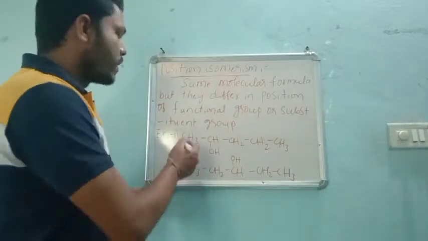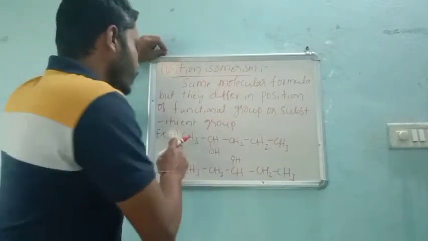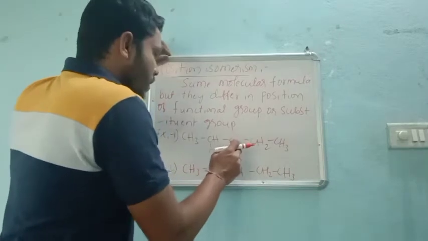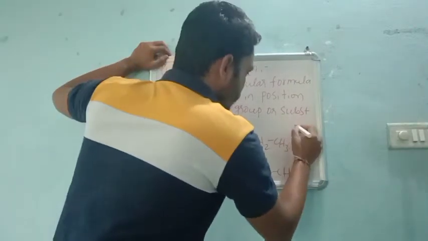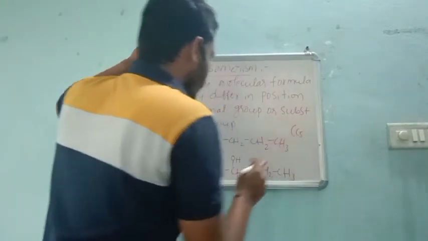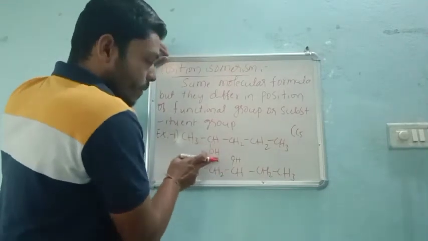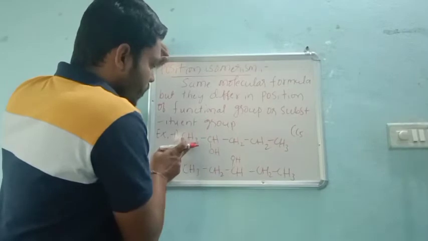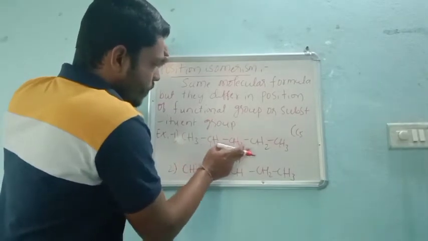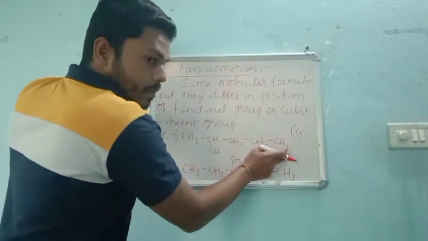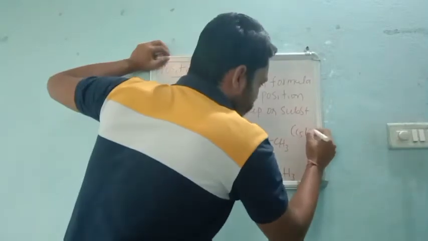So first you count the carbon atoms as usual: 1, 2, 3, 4 and 5. C5. Now count the hydrogens: 3, 4. Now I am counting this also: 3, 4, 5, 6, 7, 8, 9. 9 plus 3, 12. H12.